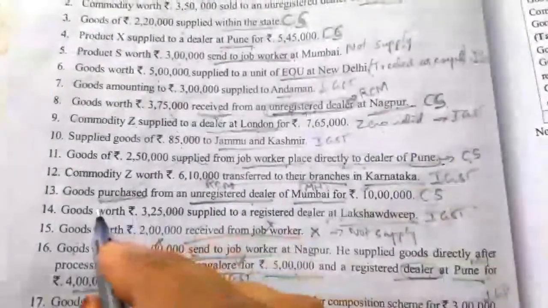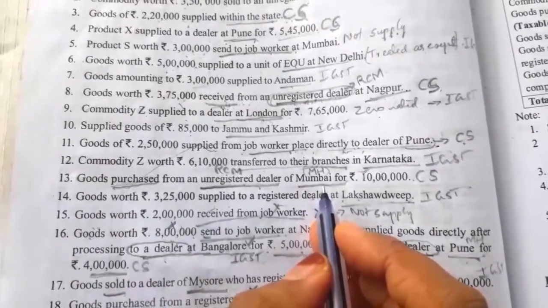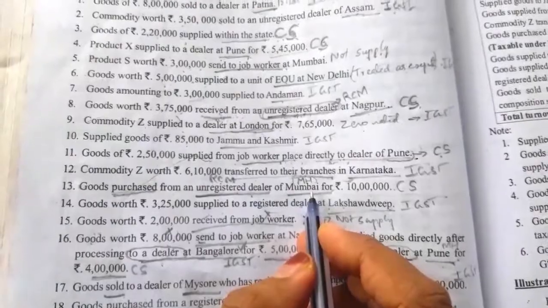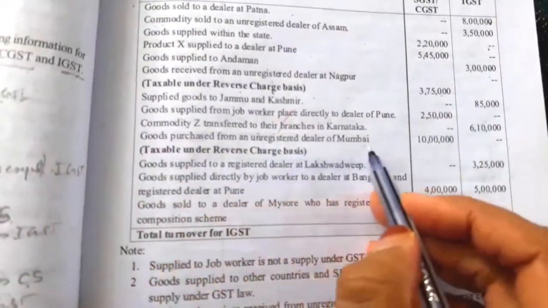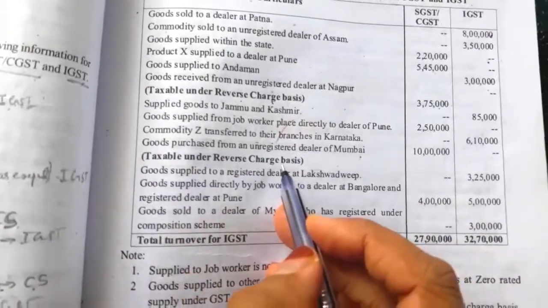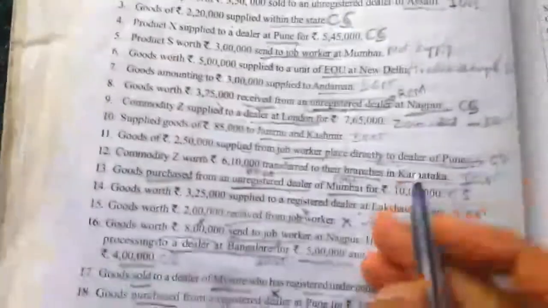Next, goods purchased from an unregistered dealer of Mumbai. So this one we have to take taxable under RCM. Mumbai is in Maharashtra, so in the first column we have to take the amount. Goods purchased from unregistered dealer of Mumbai. So in bracket write taxable under RCM. So amount we have to take under CGST and SGST column.